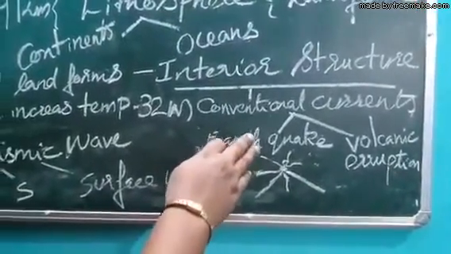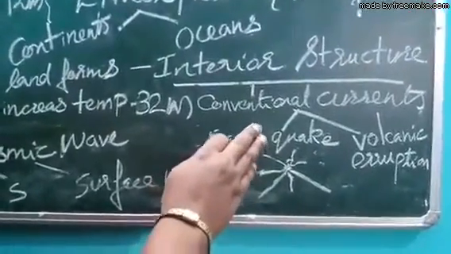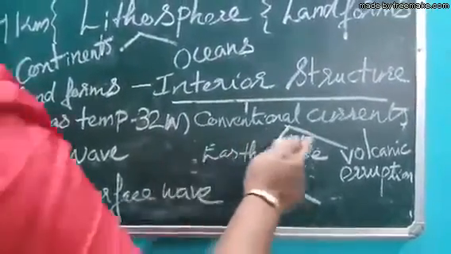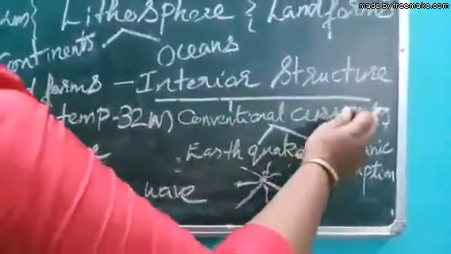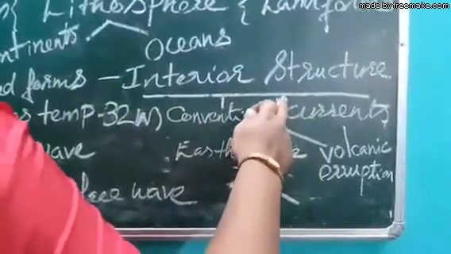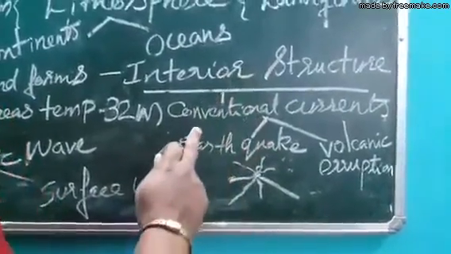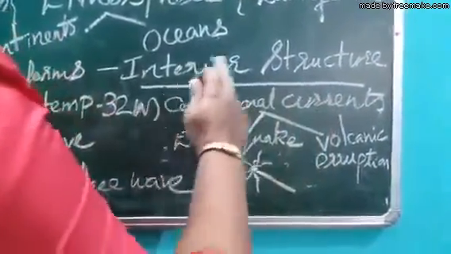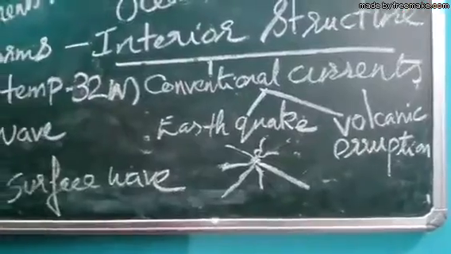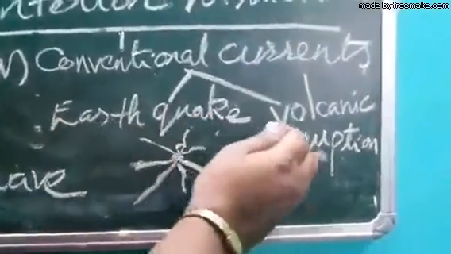So why? Because uranium and thorium, such radioactive elements, are present in the interior of the earth. So convection currents are produced inside the earth, and these currents produce energy. This energy tries to release through the unstable part of the earth's crust. The energy produced by the convection currents is released through the weak or unstable part of the crust, and so earthquakes and volcanic eruptions occur.